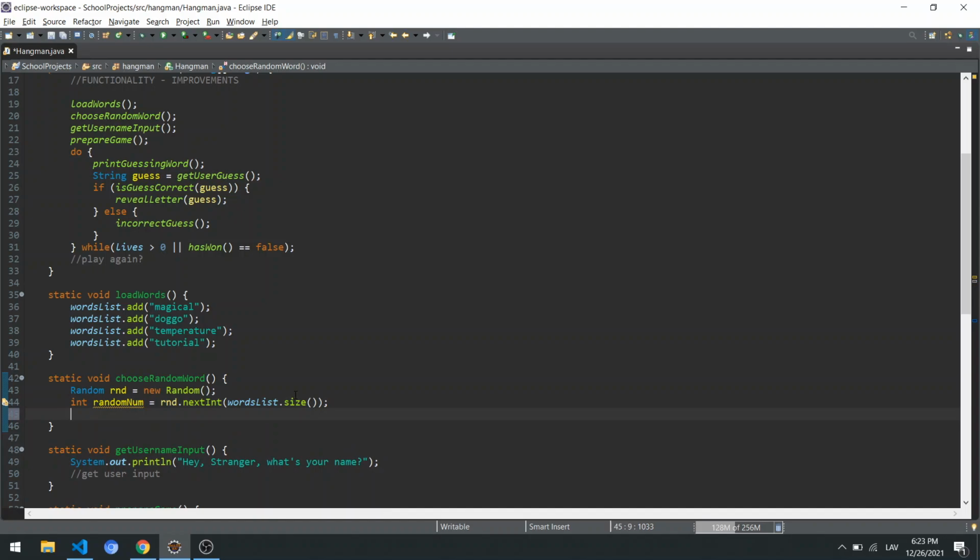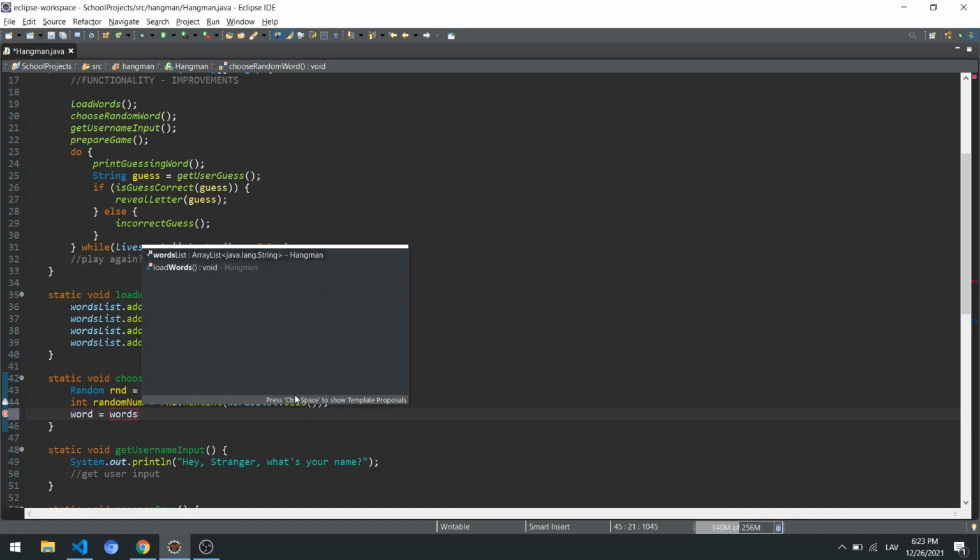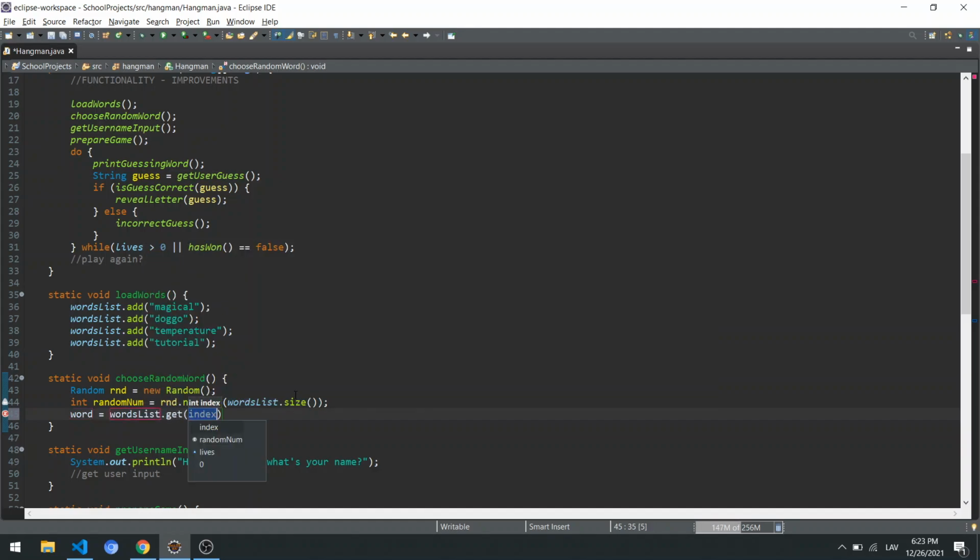And if we have this number, we can say that the word equals from the words list, we get the element by that random number. We can say random index. It's going to be a little bit better.